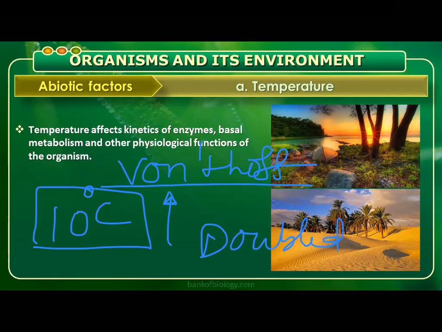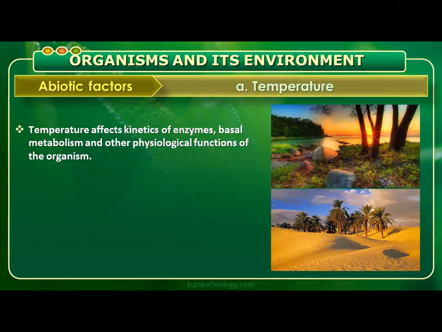With this, we can understand that temperature definitely has an effect on the body's metabolic activities. That's what the line says: temperature affects kinetics of enzymes, the basal metabolism, and other physiological functions of the organism.